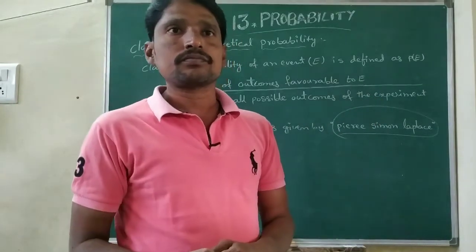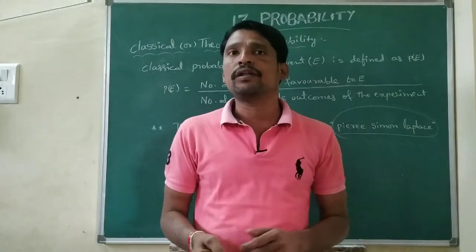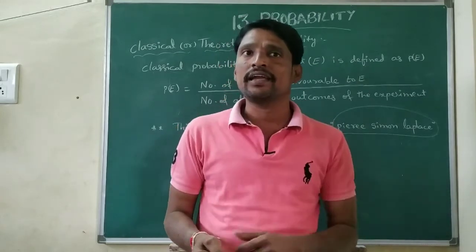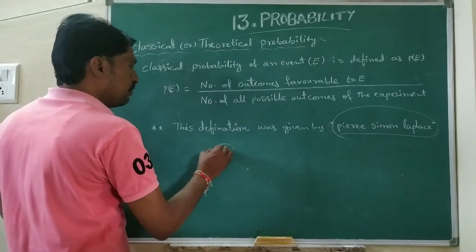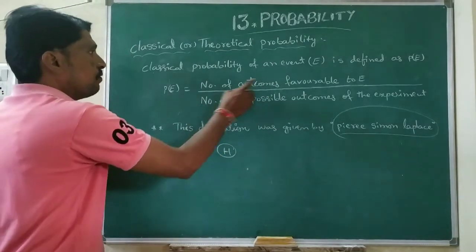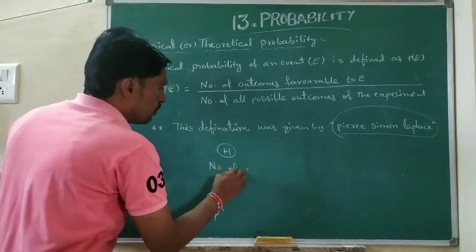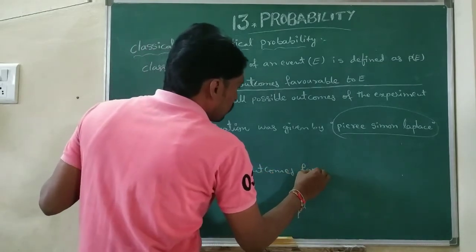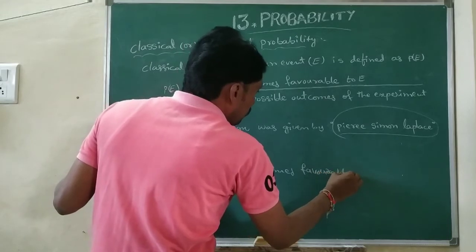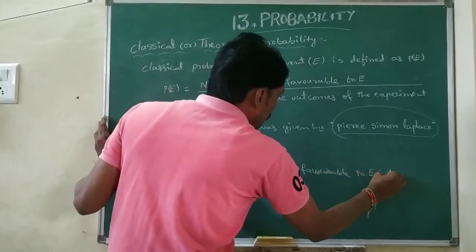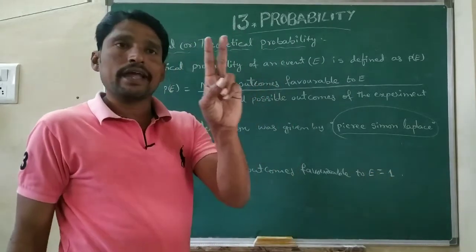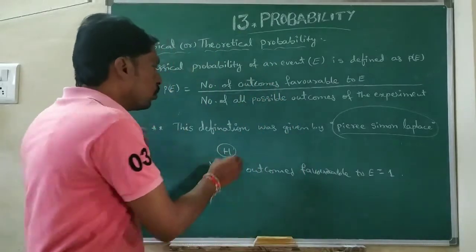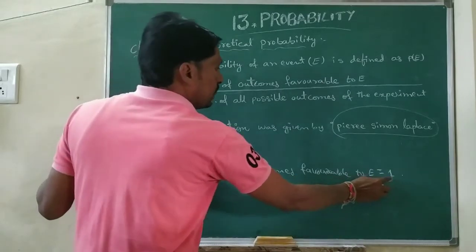See one example. The probability of getting a head when a coin is tossed. Here they asked only for getting a head, so the number of outcomes favorable to E equals only 1. A coin has a head and a tail. Head comes only one time, and tail also comes one time only. So the number of favorable outcomes to E equals 1.